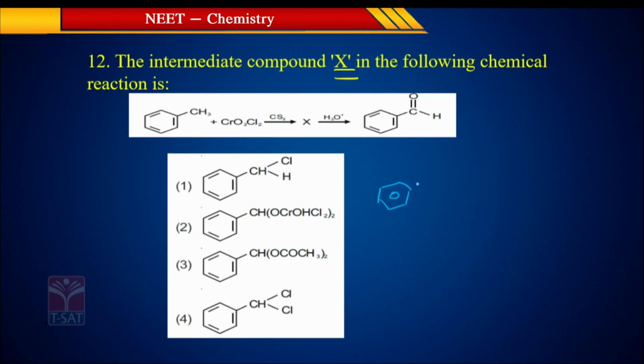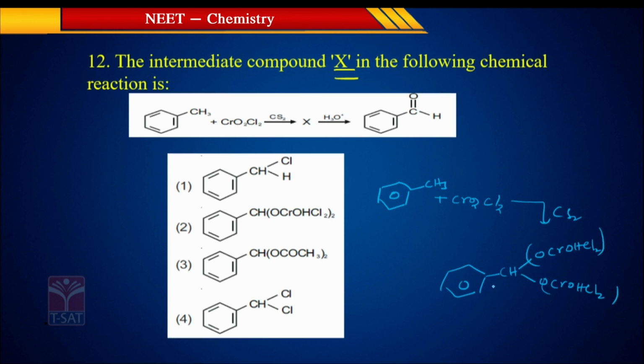Benzene with CH3 reacts with chromyl chloride, CrO2Cl2, in the presence of carbon disulfide, forming CH(OCrOHCl2). This is the intermediate compound formed here.